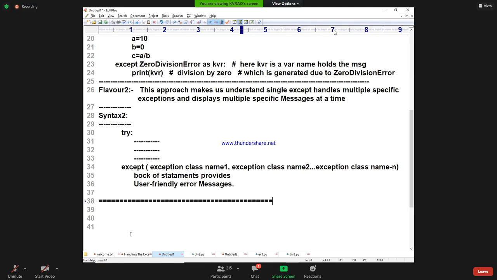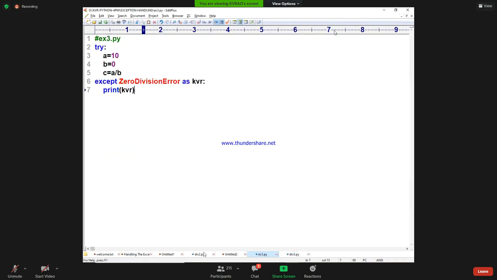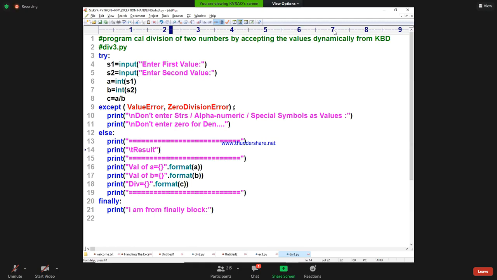Flavor number 2. What is the corresponding example? Already we have the corresponding example here. See that, this is a corresponding example. This is one of the examples here. So what happens here?